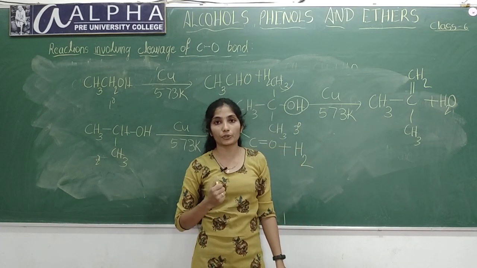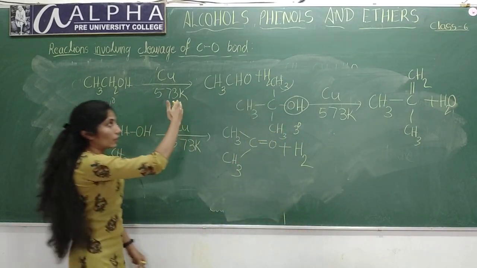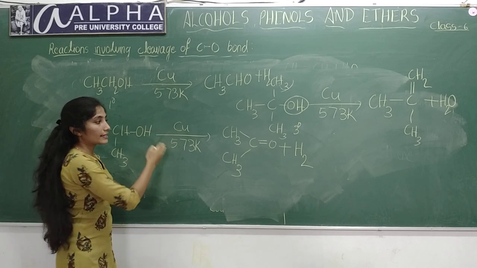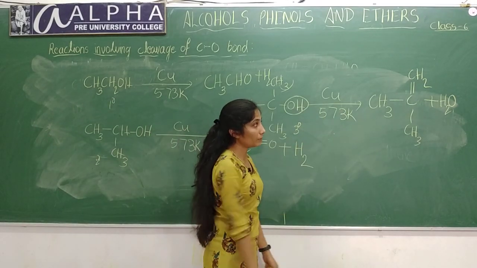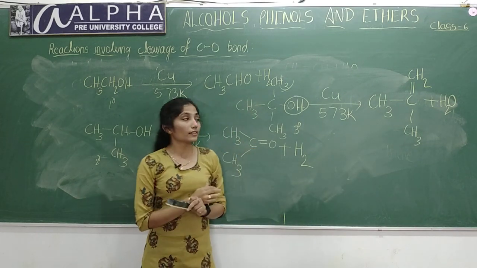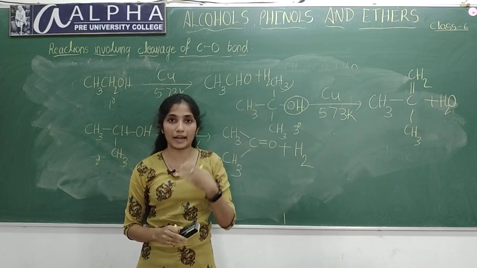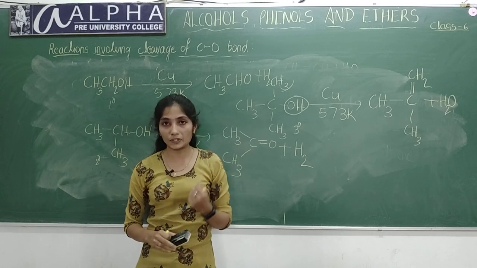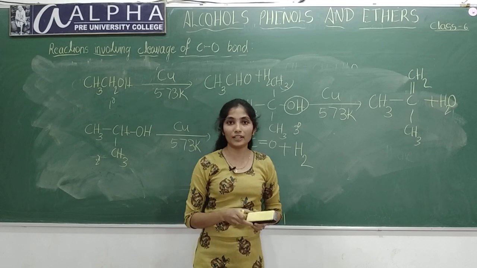That means a water molecule will be removed, leading to the formation of alkene. Here primary alcohols will give aldehyde, secondary alcohols will give ketones, and tertiary alcohols will give alkene. This is a reaction involving cleavage of the carbon-hydrogen and carbon-oxygen bond. In the next class, let us study the reactions of phenol. Thank you.